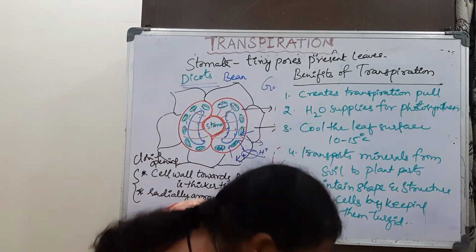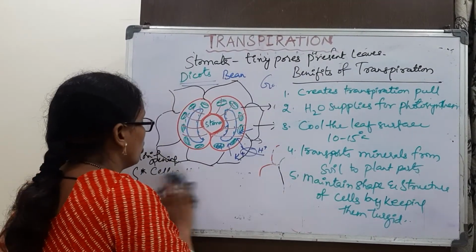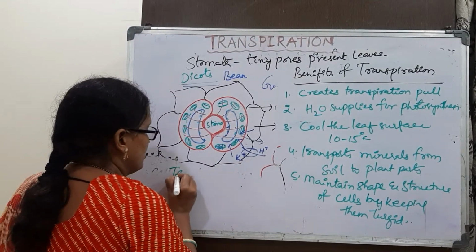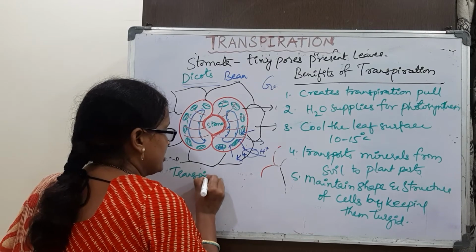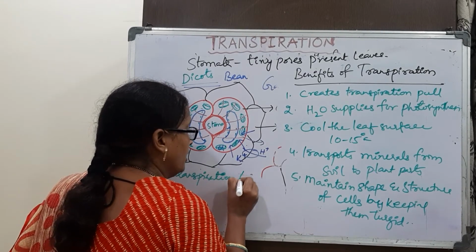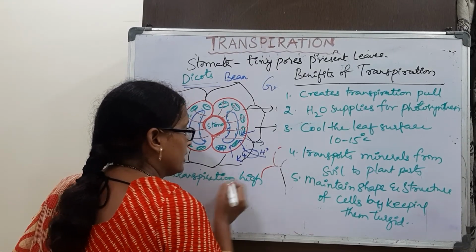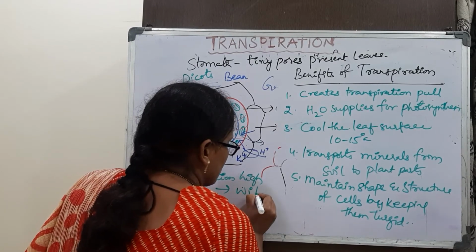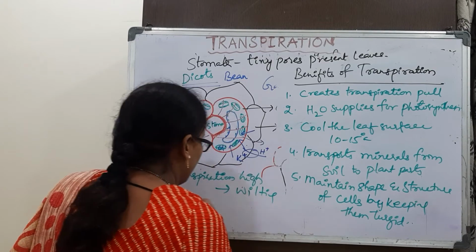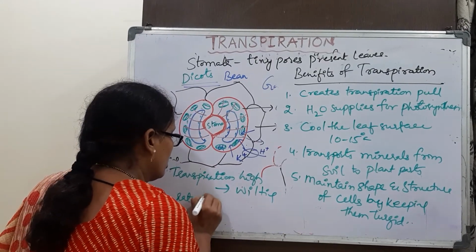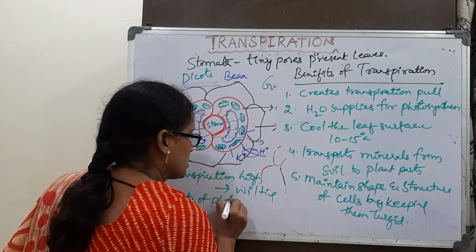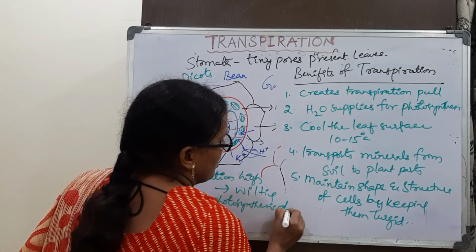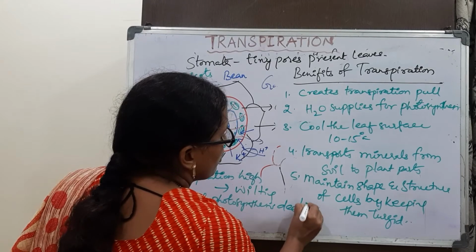So if the transpiration is high, ultimately wilting may take place, and the rate of photosynthesis is also decreased, because water is evaporated.